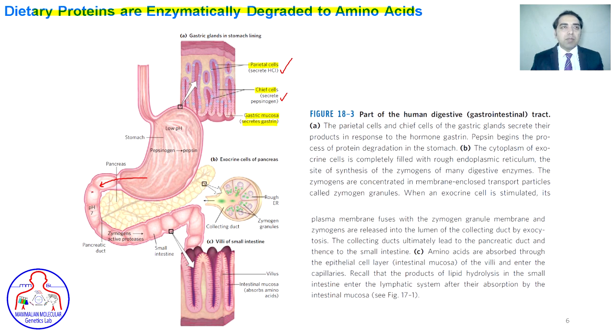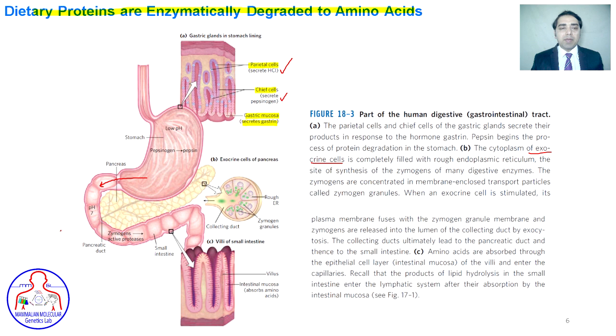When the partially degraded proteins are introduced to the duodenum, cholecystokinin is released into the blood that activates the exocrine cells of the pancreas. These exocrine cells release zymogens into the small intestine. These zymogens contain trypsinogen, chymotrypsinogen, and procarboxypeptidases A and B.